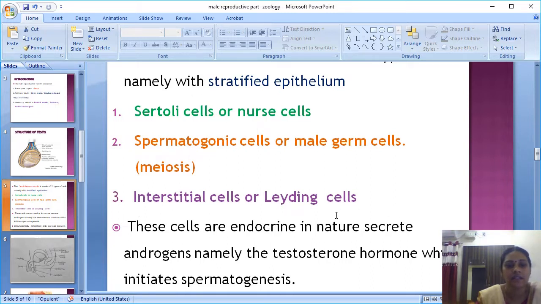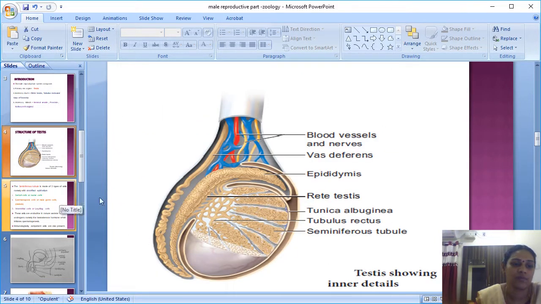These interstitial cells, or Leydig cells, are endocrine in nature, meaning they produce hormones. The hormones are androgens, which are produced only in males. The hormone is testosterone, and it initiates spermatogenesis. All the vital processes in the body are initiated only by hormones. Likewise, testosterone is a male hormone, an androgen, produced in the interstitial cells lying in the connective tissue surrounding the seminiferous tubules.